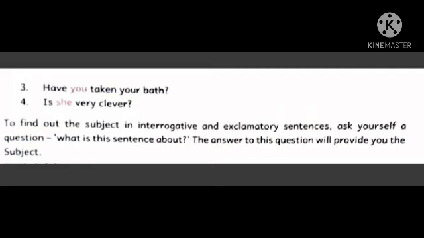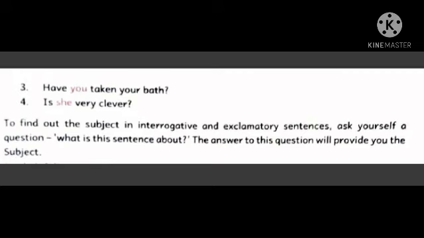To find out the subject in interrogative and exclamatory sentences, ask yourself a question. What is the sentence about? What is this sentence about?